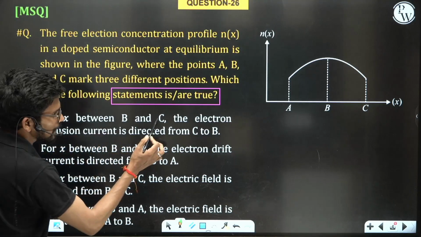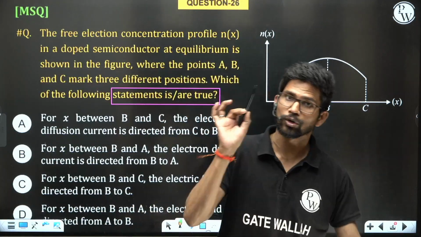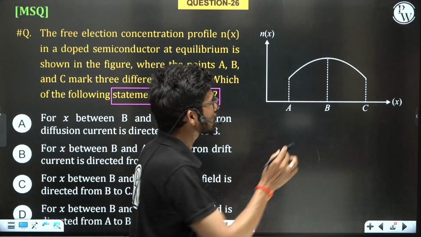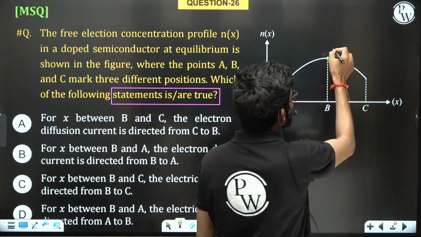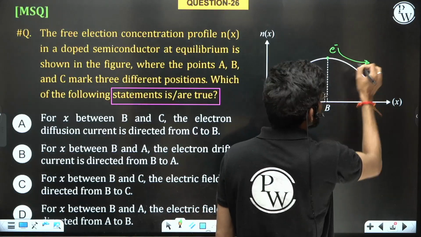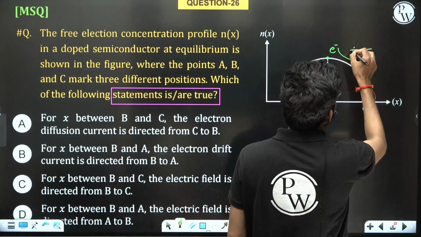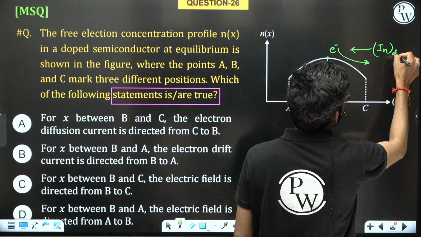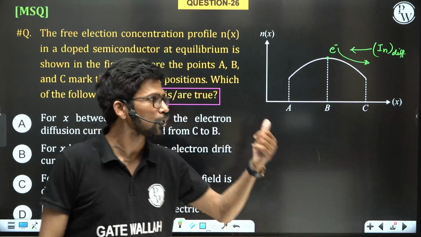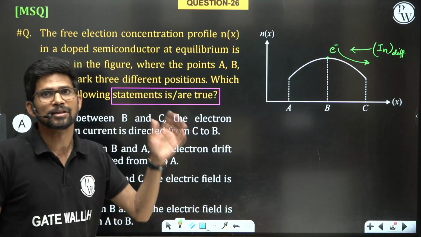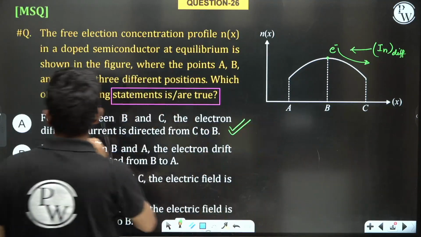For x between B and C, the electron diffusion current is directed from C to B. Here the concentration of electrons is higher near the B end and lower near the C end. So electrons will diffuse from higher concentration to lower concentration, and the current will always flow in the opposite direction of the electron flow. So in the BC region, the electron diffusion current will be from C to B. So option A is absolutely correct.